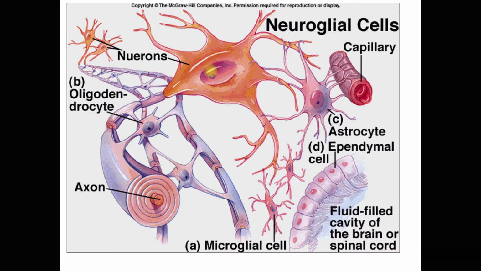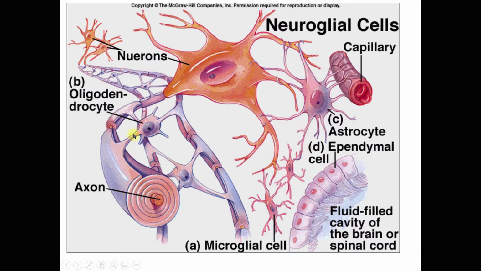You can see how the dendrites are connected with the blood capillary by these astrocytes, and one astrocyte is attached to another astrocyte, and the other astrocyte is attached to the dendrite of that particular neuron.